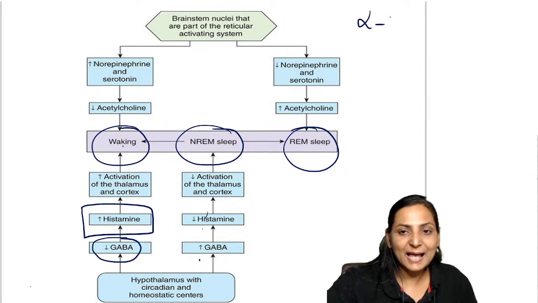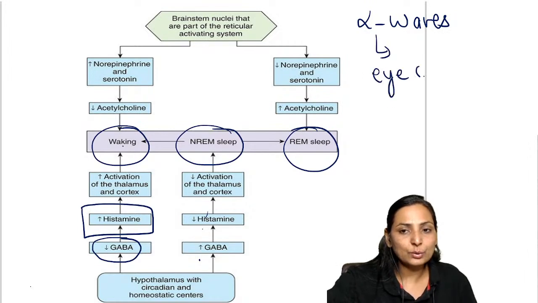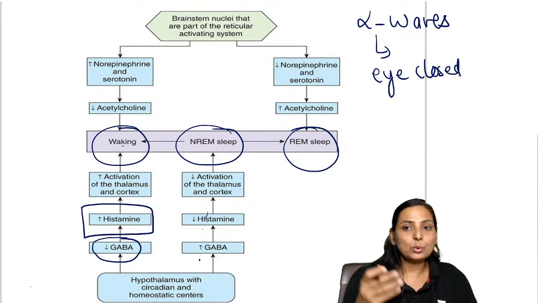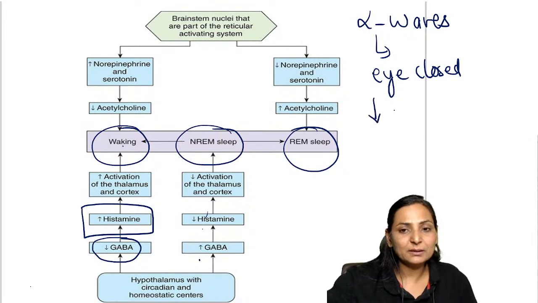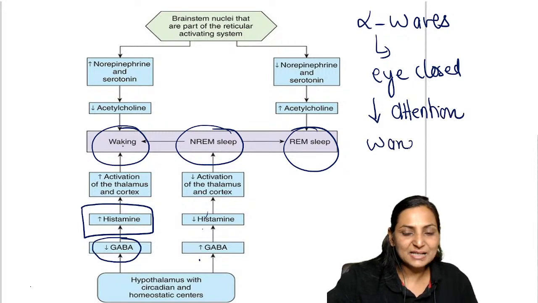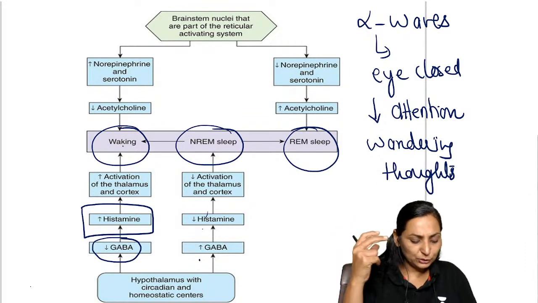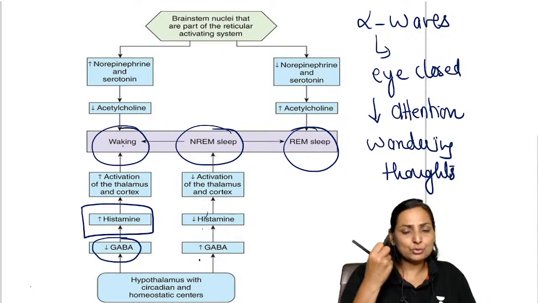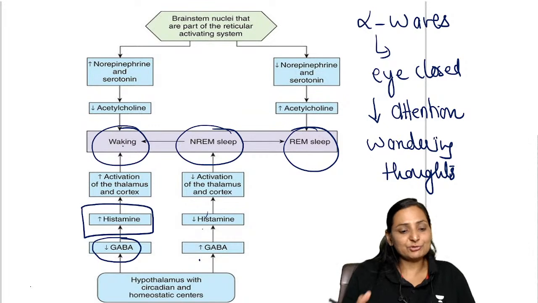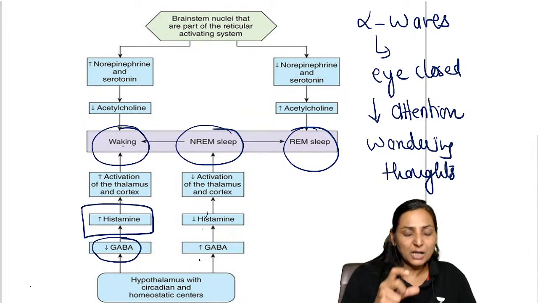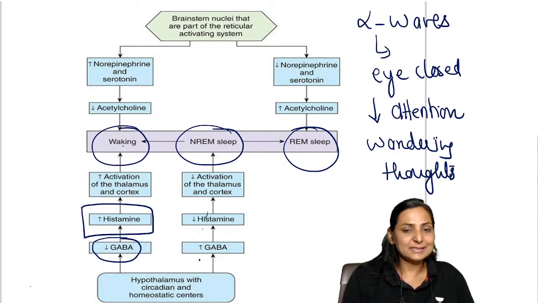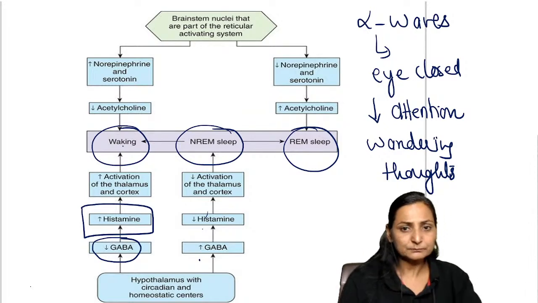Sapna, your question is about alpha waves. Alpha waves are the waves which we get when the eyes are closed, right? Suppose you are going to sleep and you keep your eyes closed. What will happen? There will be a decrease in attention. The focus of attention will decrease. You will have some amount of wandering thoughts. The mind is totally relaxed, but you are not paying attention to anything special. So that calmness, that meditation-like state, is what your alpha waves are, right?